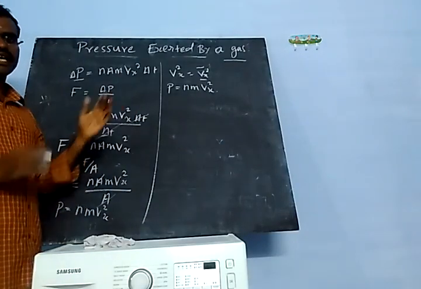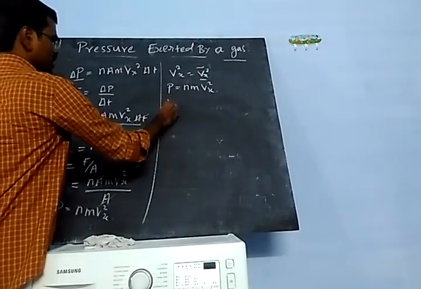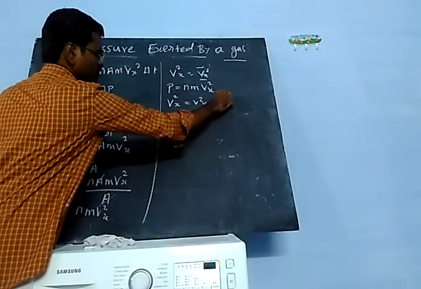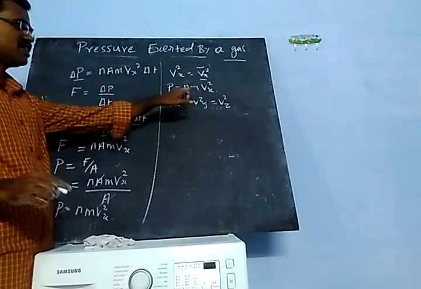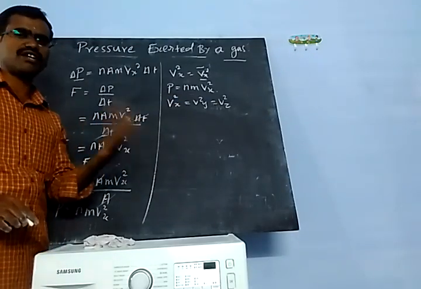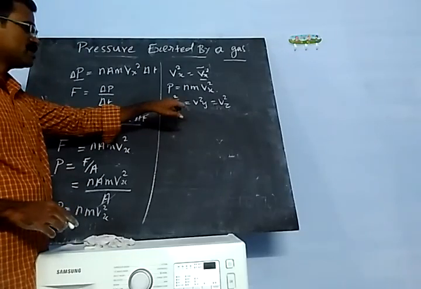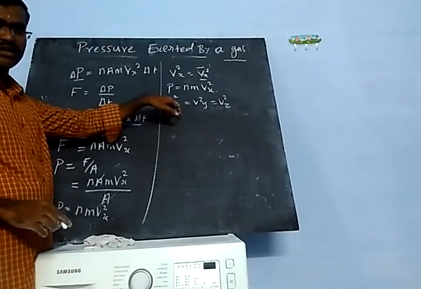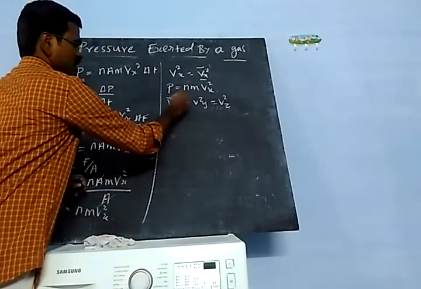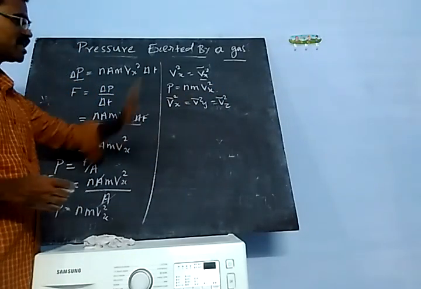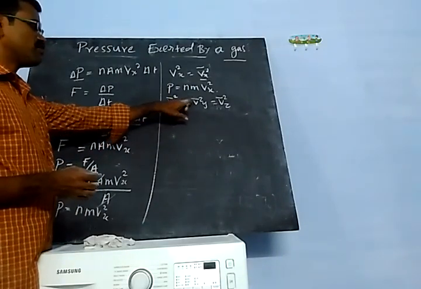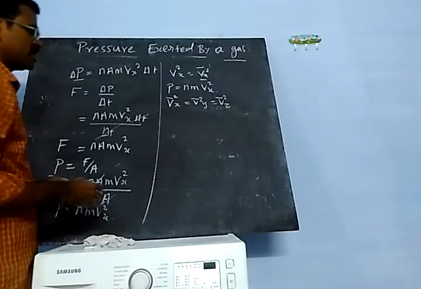The molecules move randomly in all directions, so v squared x, v squared y and v squared z are equal. All directions have the same velocity, and you can neglect the acceleration due to gravity. So gravity you have to neglect, which means the magnitude of velocity is the same in all directions. The average velocity is the same in all directions. So v bar squared x equals v bar squared y equals v bar squared z.